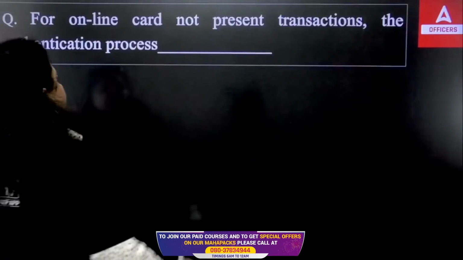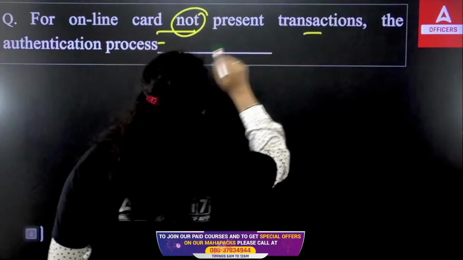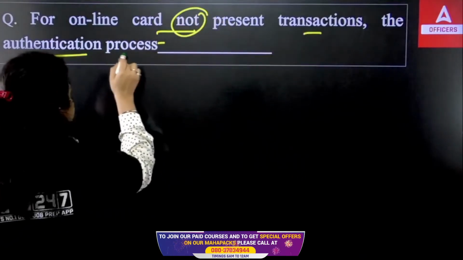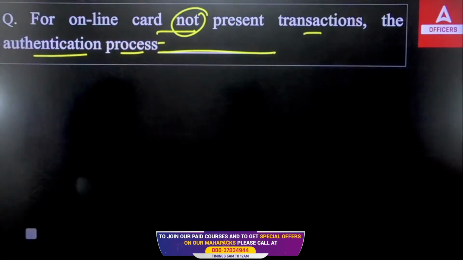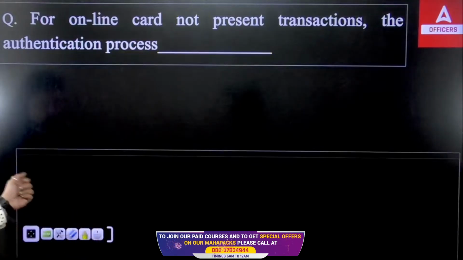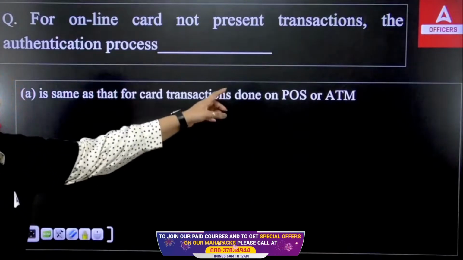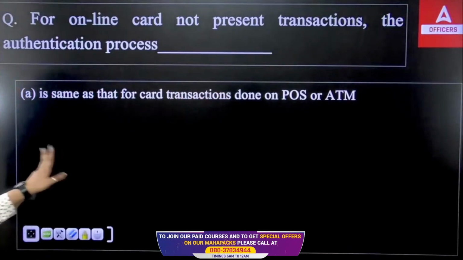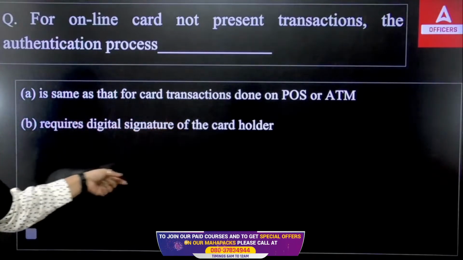Now, for online card not present transaction, the authentication process is dash. So next we are talking about for online card not present transaction, the authentication process is same as that for card transaction done at point of sale services or ATM. Second, process requires digital signature of the card holder.